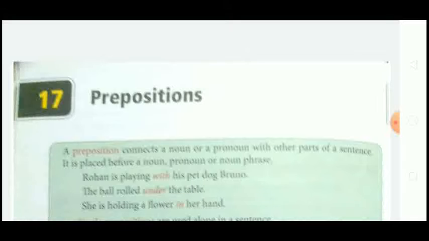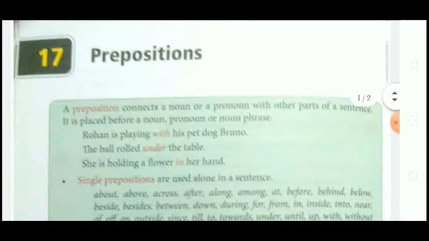Now let's see the definition. A preposition connects a noun or a pronoun with the other parts of a sentence. What is the use of preposition? Prepositions are used to join or connect a noun or a pronoun to the other parts of the sentence.